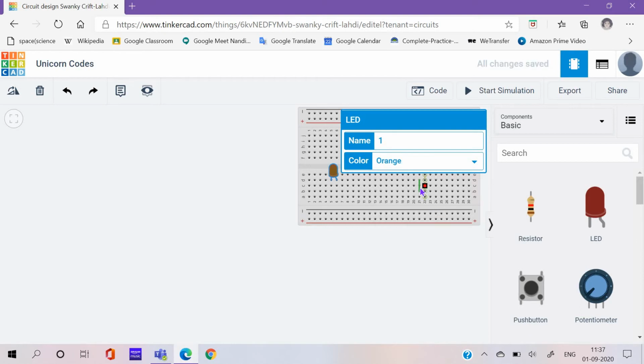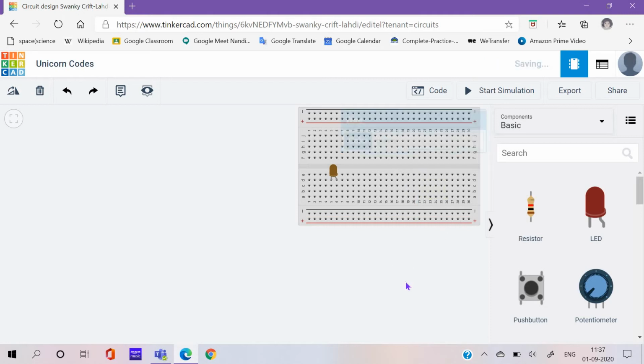I want orange. Now, if you mistakenly made a cable and you don't want it, select it, which means the wire comes and both circles come. Click delete. It's vanished. So I got that.